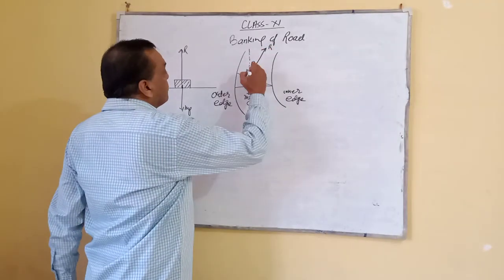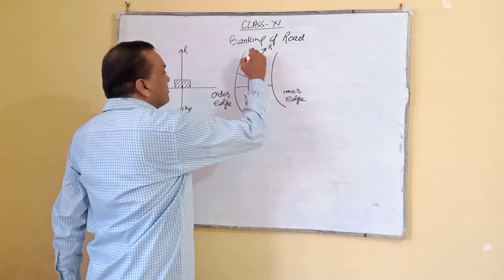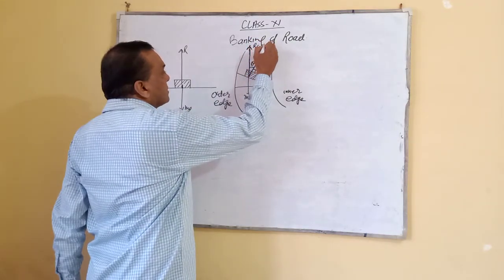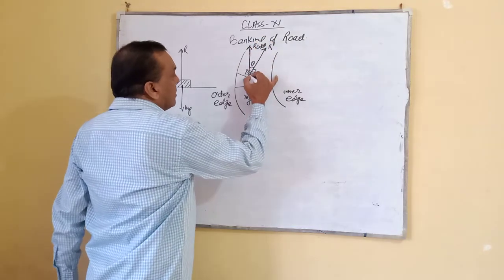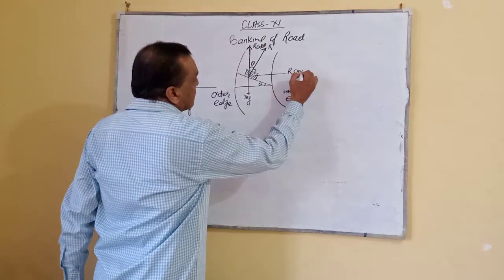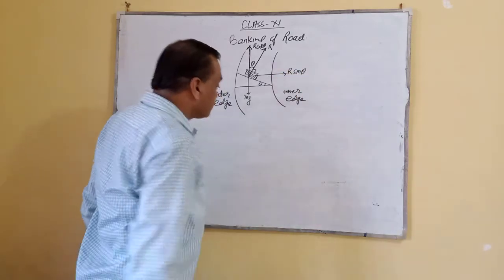R has two components: R cos theta and R sin theta.